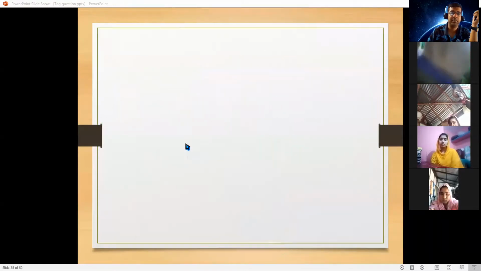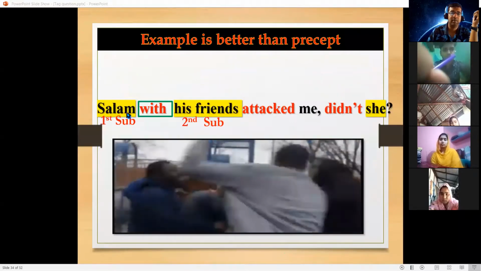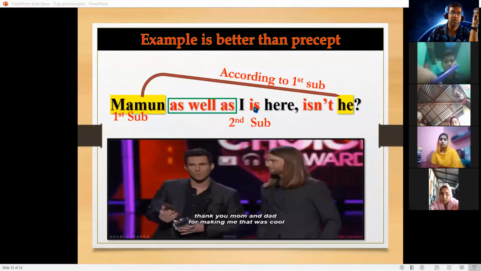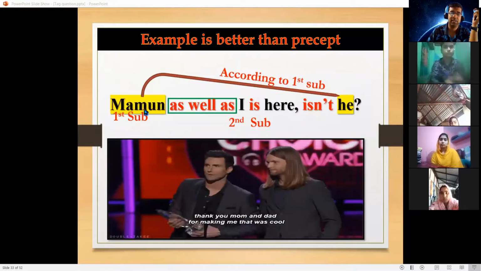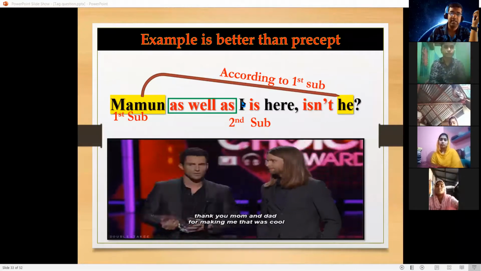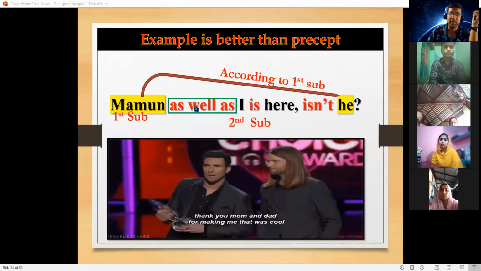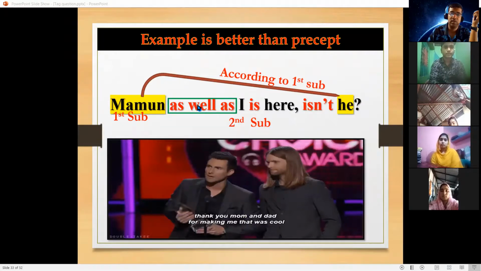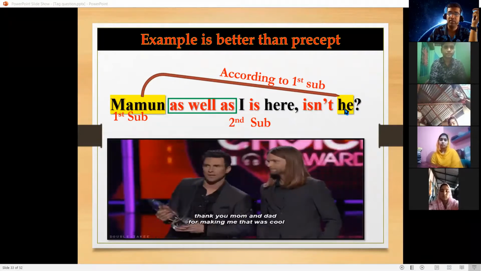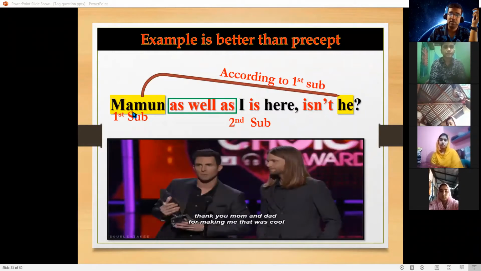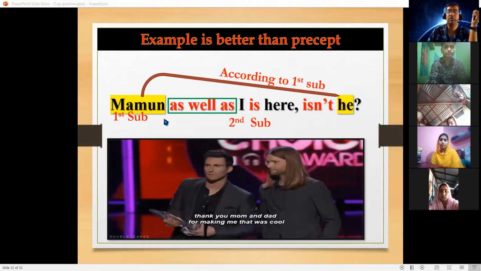Let's repeat again. "Mamun as well as I." Mamun is the first subject, I is the second subject, connected with "as well as." So the pronoun would be defined according to the first subject. This is our rule today.